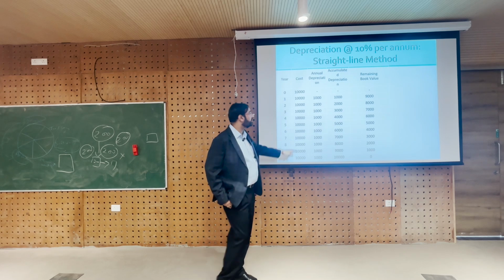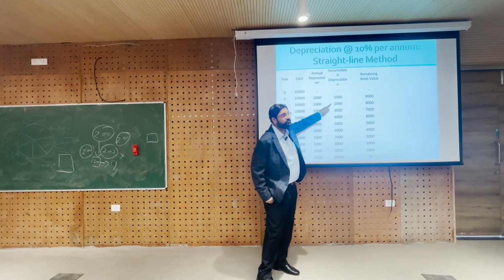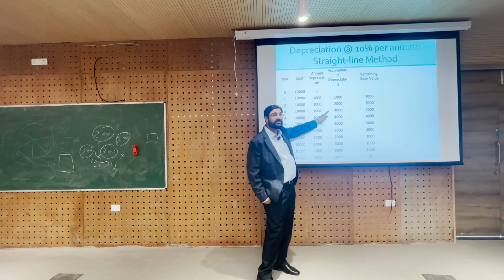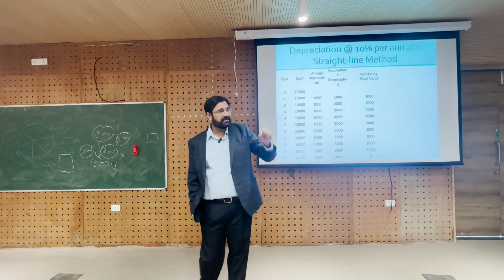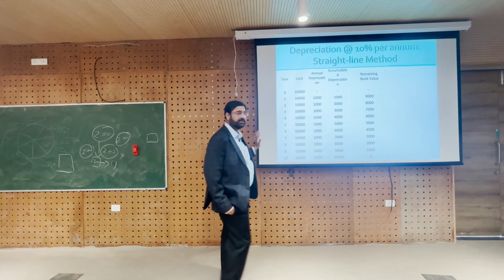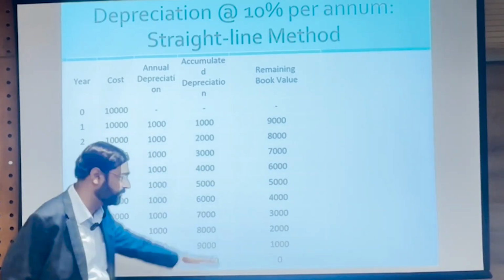Annual depreciation is 1,000. Accumulated depreciation at the end of year 1 was 1,000, but at the end of year 2 was how much? 2,000. At the end of year 3 it was 3,000. So every year it is rising by 1,000. And what's the remaining book value? 9,000, 8,000, 7,000 and it keeps going down.